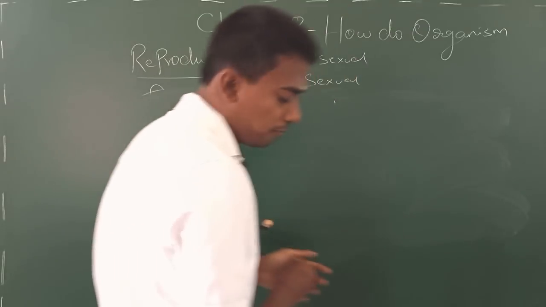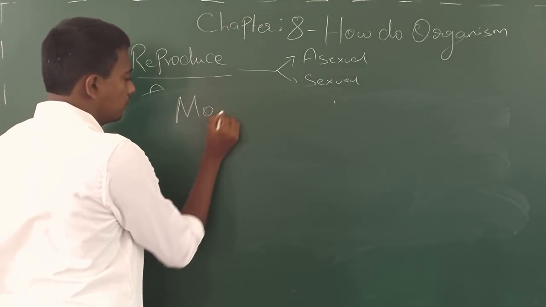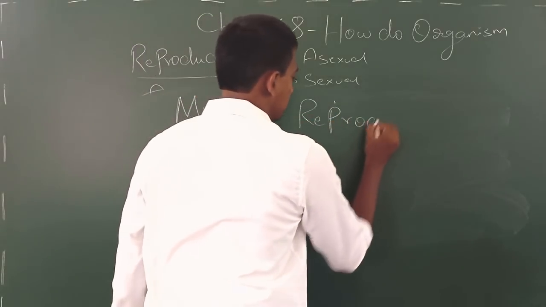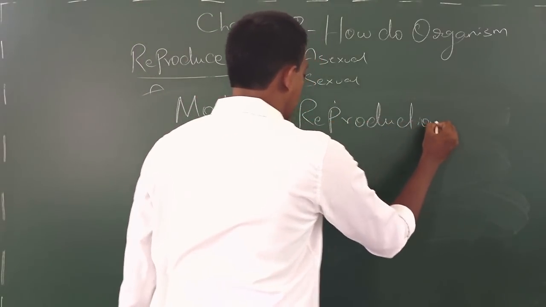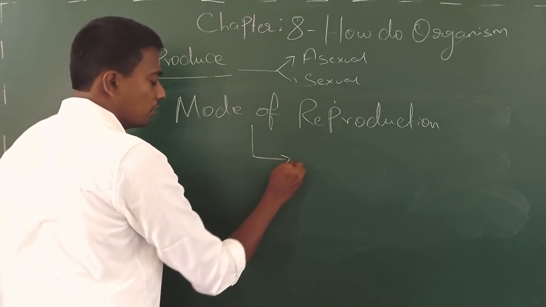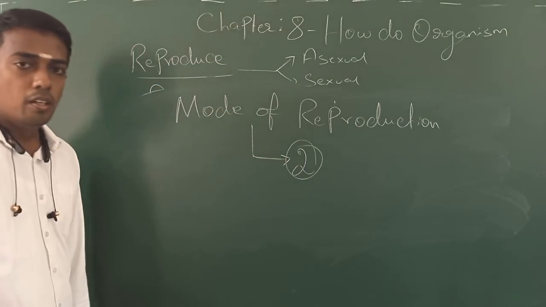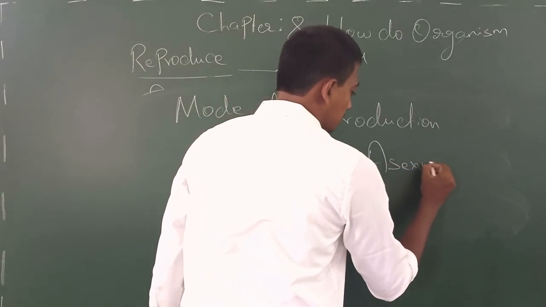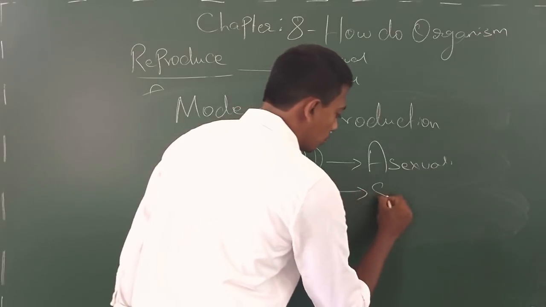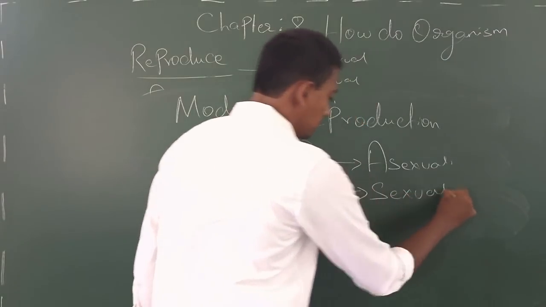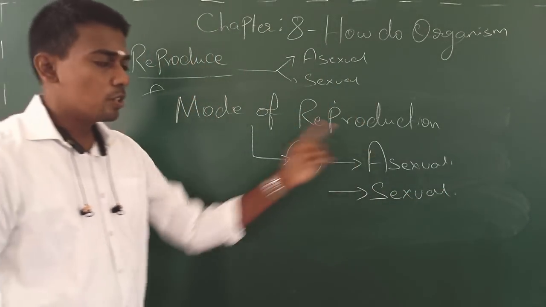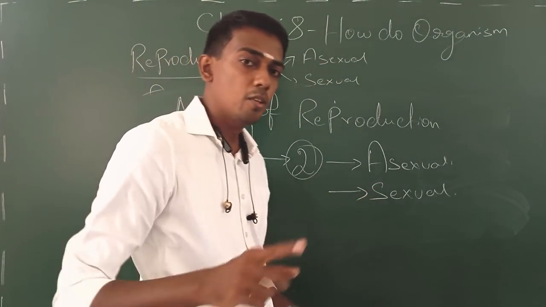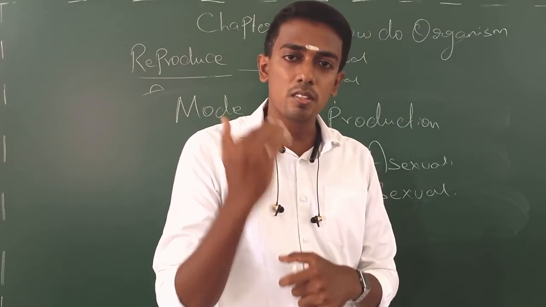The next topic is the mode of reproduction. Already we discussed two modes that exist. One is asexual, the other one is sexual. As we know, asexual reproduction involves how many parents? Only one parent. And sexual reproduction involves two parents of opposite sex.